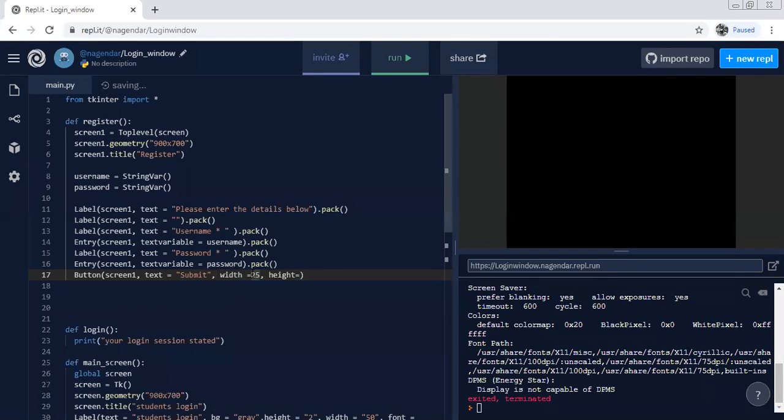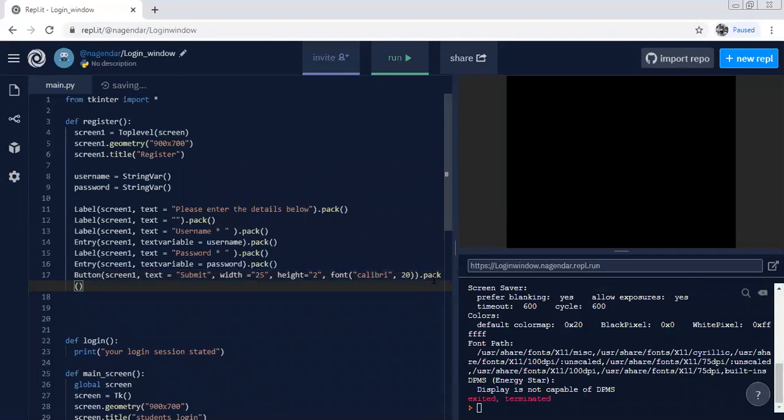This 25 should be required, don't forget this thing. And height is 2, right? And font of Calibri, and of size 20, right? And pack. You'll see what it will do.